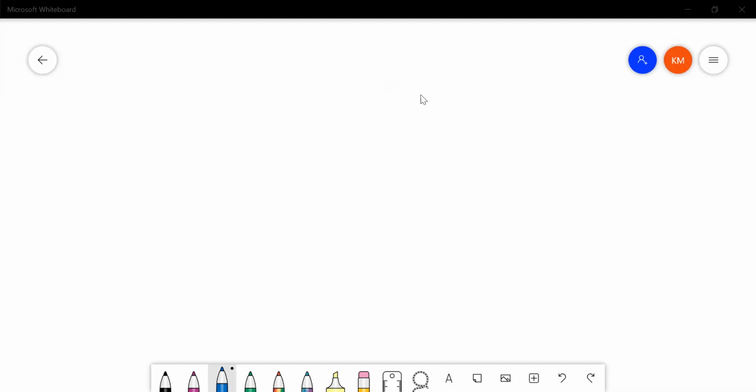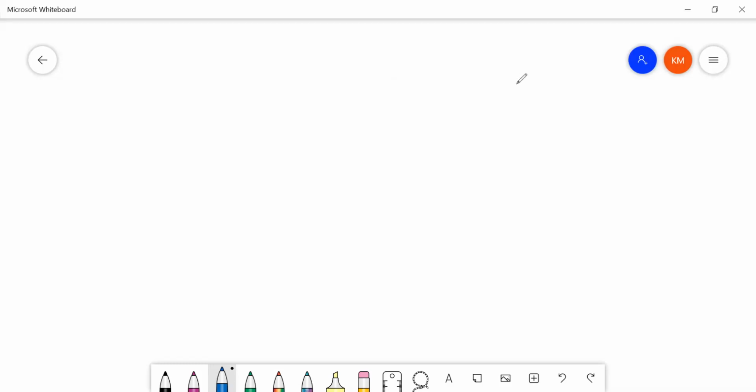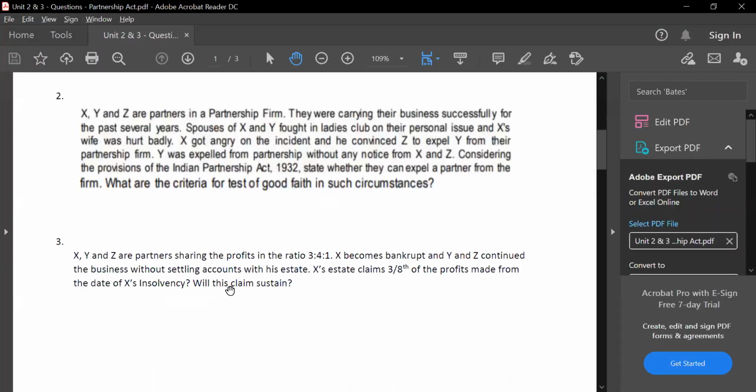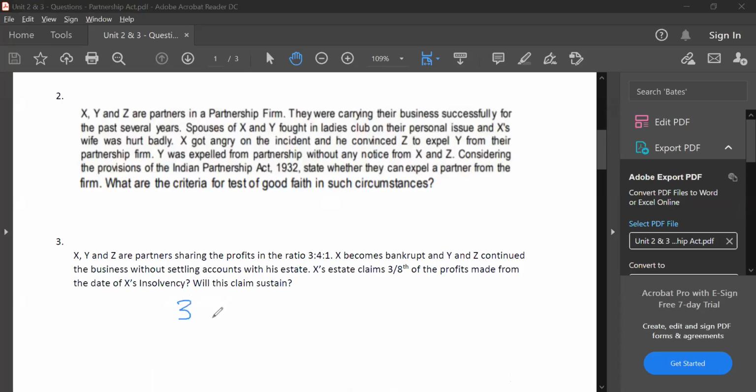Sir, I didn't understand whether the claim is sustainable. The claim can be sustained, right? Yes, see, what she's asking here is, the partners are sharing profits in the ratio 3:4:1, which is 3 plus 4 plus 1, that is 8. So X only died. So they're asking 3/8, which is nothing but his profit share.